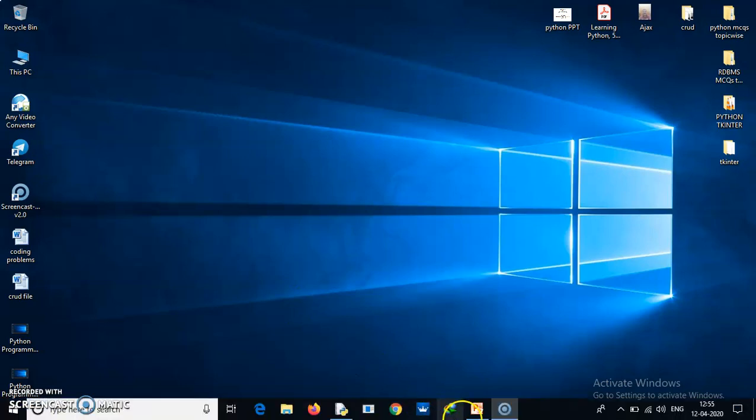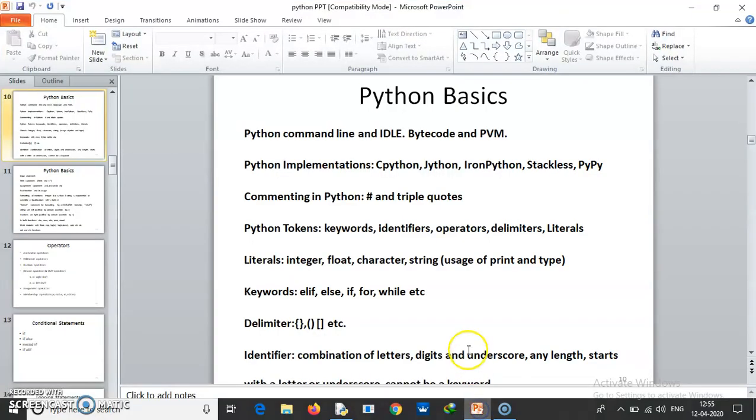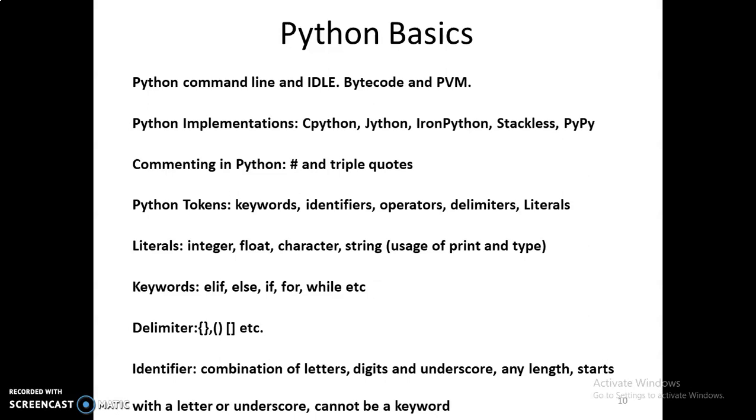In today's session, we are going to discuss the basics of Python programming. Well, in our previous sessions, we have discussed how to execute Python programs from the command line and IDLE, and how Python programs are actually executed. We discussed the concept of bytecode and the Python virtual machine. And then we also learned about the various Python implementations such as CPython, Jython, IronPython, Stackless, and PyPy.